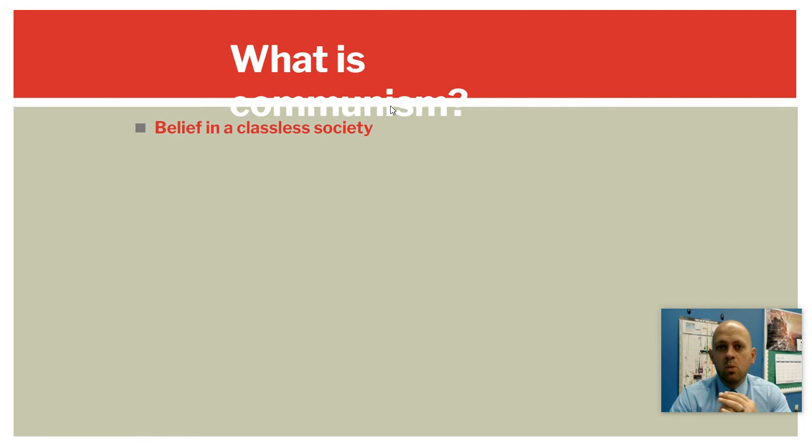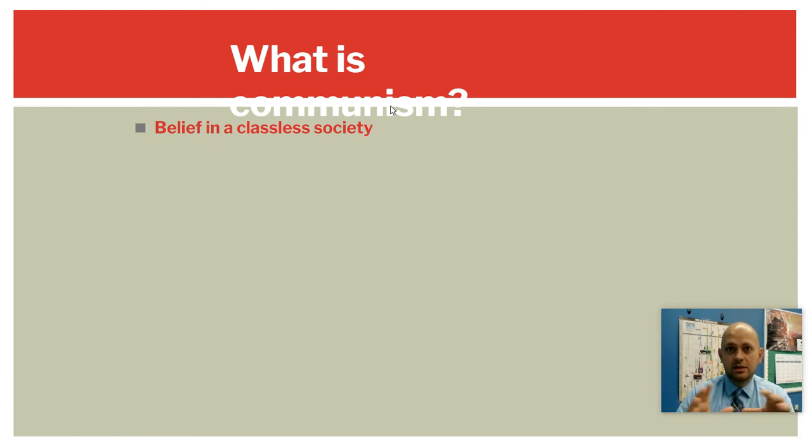So when you think about what an upper class is, basically an upper class is a group of people in the society that have more stuff, they have more money, they have more power, they have more influence, or they have the most of that stuff. That makes them upper class in a nutshell. And then on the flip side, the lower class are people who have less stuff, less money, less power, less influence. Okay, so communism was trying to get rid of the classes.